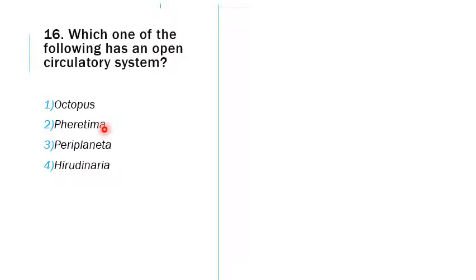It comes under the annelids, and hence it is having the closed type of circulation. Then comes the Periplaneta, the cockroaches. Cockroaches come under the arthropod. Arthropod has the open circulation, and hence this is the answer. Let us see what is Hirudinaria. It is a leech. It comes under the closed circulation.